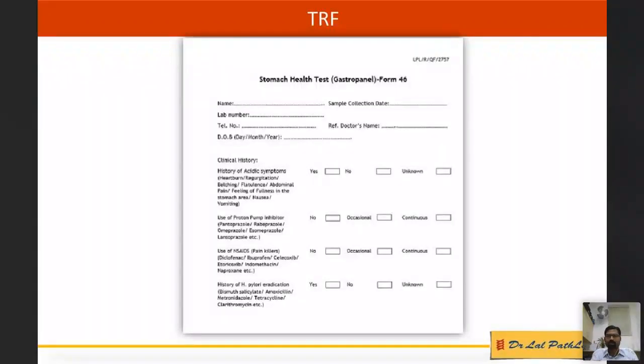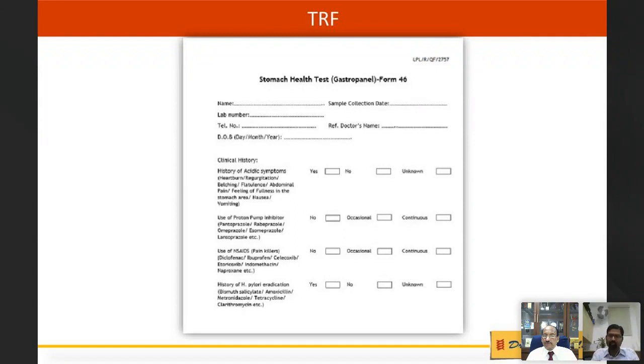So to summarize, the gastropanel, or the stomach function test as we call it, can actually fill many gaps that were already mentioned by Dr. Monsa, where we do not find anything through endoscopy, where the cause is possibly functional, where we want to know what the etiology is, what is going on inside the patient's body, and then streamline his or her treatment appropriately, rather than giving empirical treatment with PPIs and antacids or enzymes.